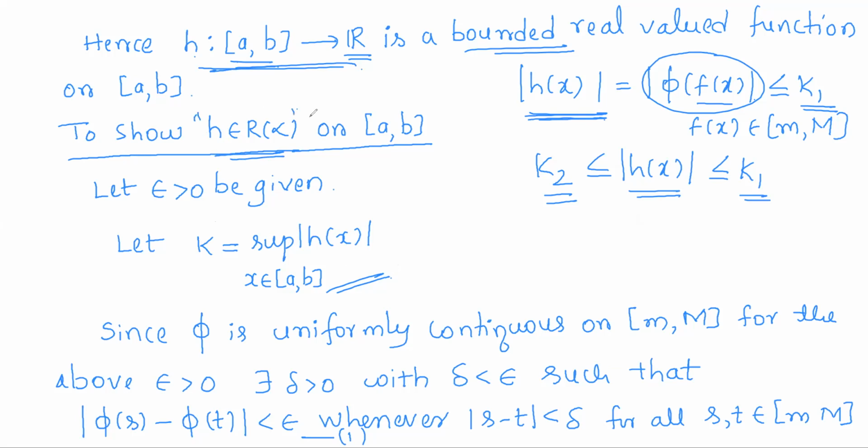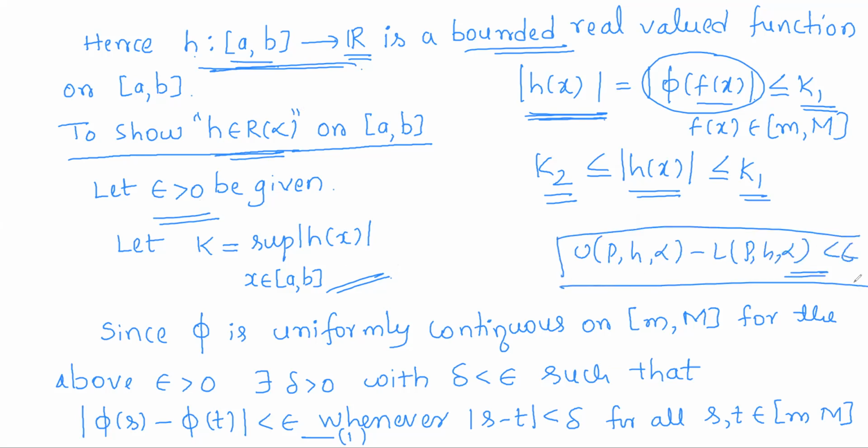We just prove that for every epsilon there is a partition P such that U(P, h, alpha) minus L(P, h, alpha) is less than epsilon. So we will prove this condition, which is the Riemann criterion for integrability.